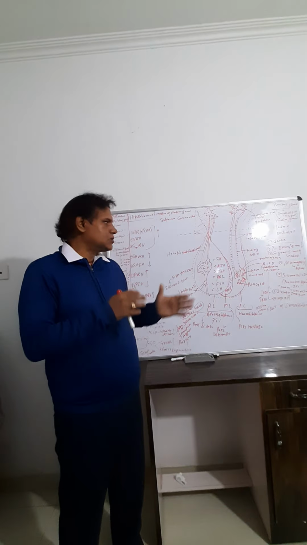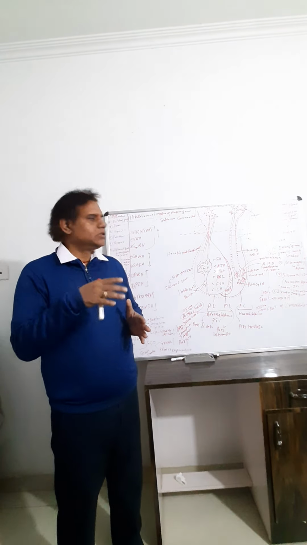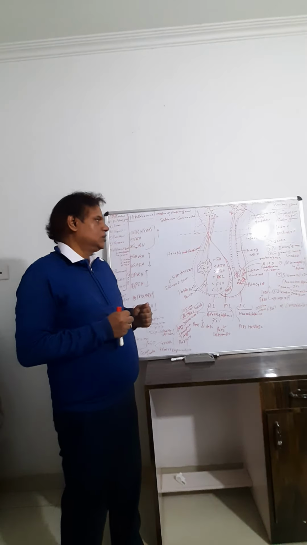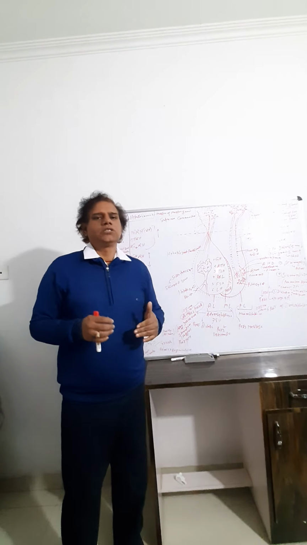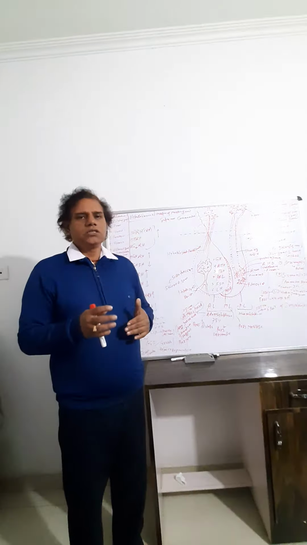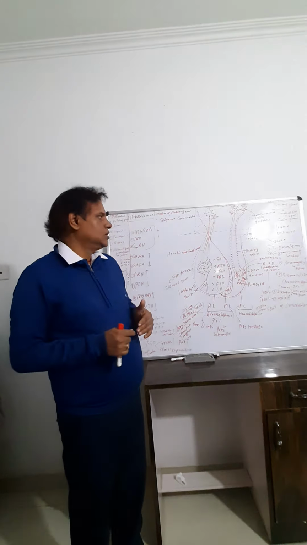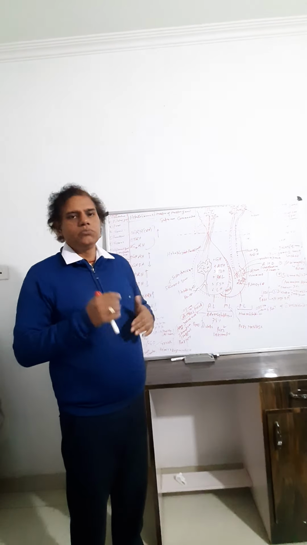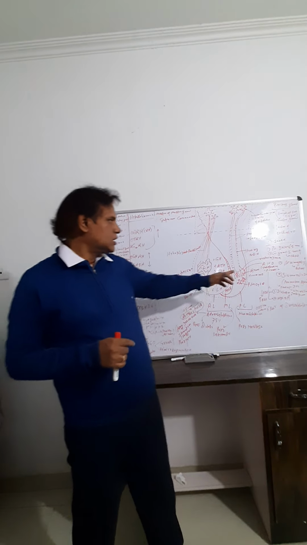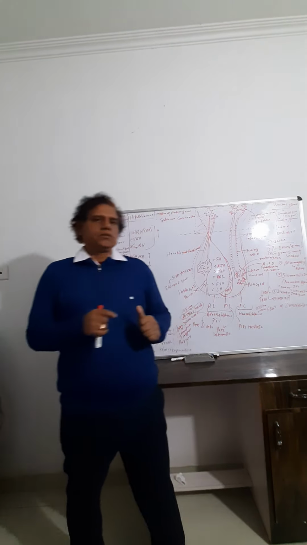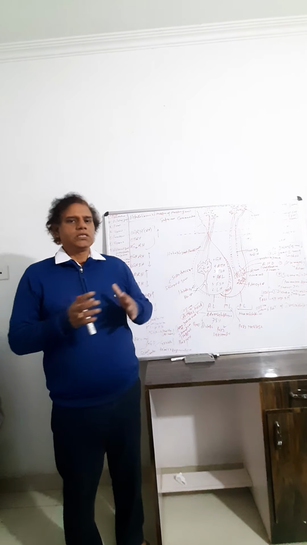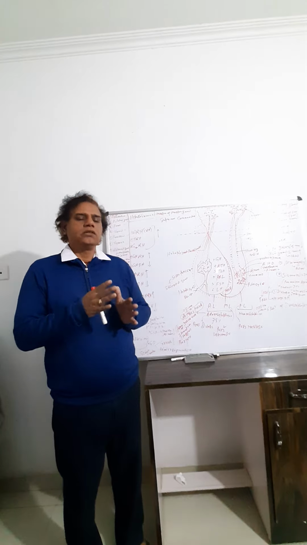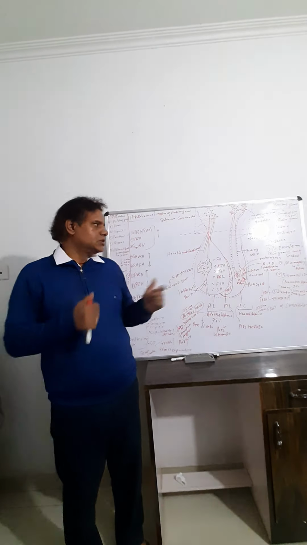So ADH acts on the kidney, mainly in the DCT and collecting duct, and helps in reabsorption of water. So there is less urine formation. Less urine formation means the urine becomes concentrated. So the deficiency of ADH causes diabetes insipidus, and there is more urine formation. And the second is the pressure effect, so it is called pitressin. In the pressure effect, ADH increases the pressure on the blood vessels, so it increases the BP.